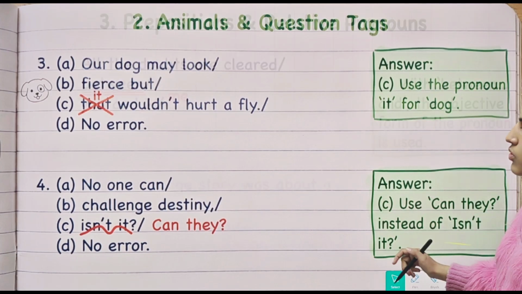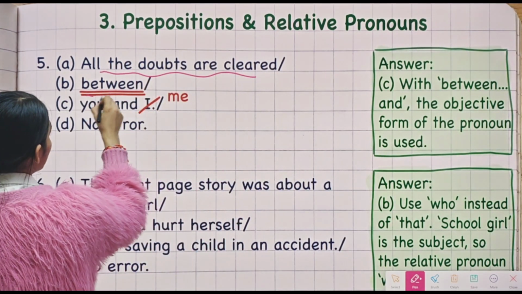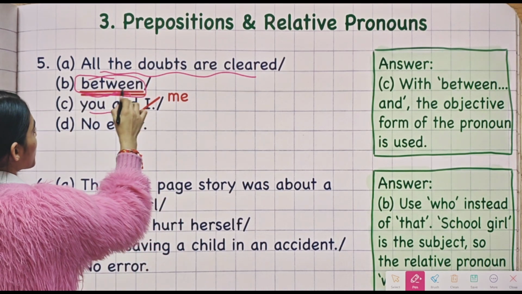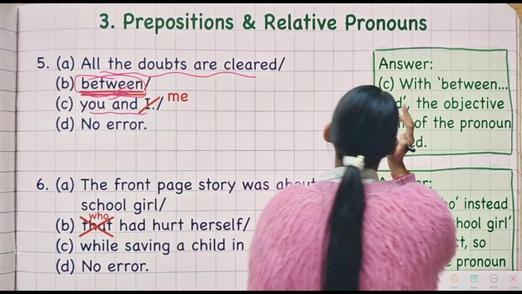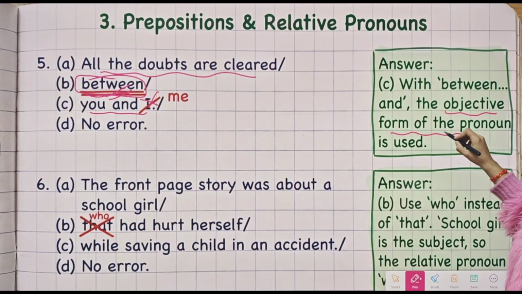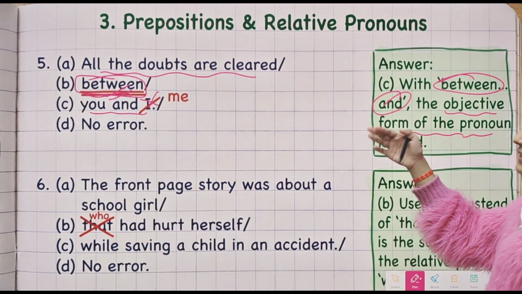Now moving on to the fifth question that we have. All the doubts are cleared between you and I. Whenever using with, between, and, all these words which I told you in the rules of pronouns, along with these words we cannot use this form. Since I told you, the objective form of pronoun will be used with between and these kinds of words.